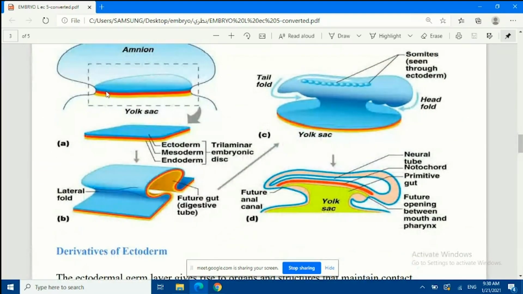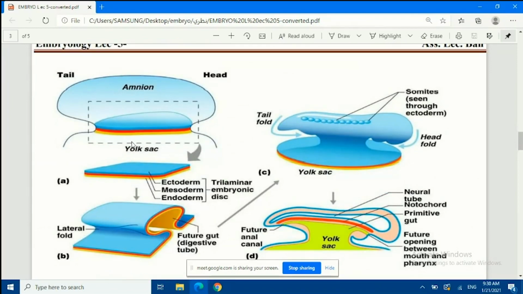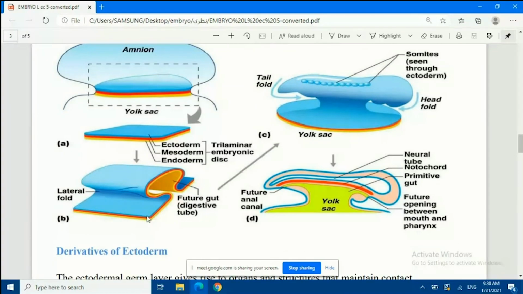Look, first of all, you can see that we have 3 germ layers, ectoderm, mesoderm, and endoderm, isn't it? And we have 2 kinds of cavities, isn't it? We have the amnion and the yolk sac, and the exocoelomic cavity below. So if we just take the layers, this trilaminar embryonic disc, we will see there will be a folding.